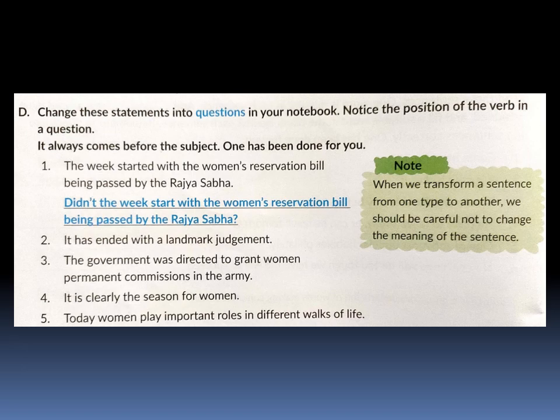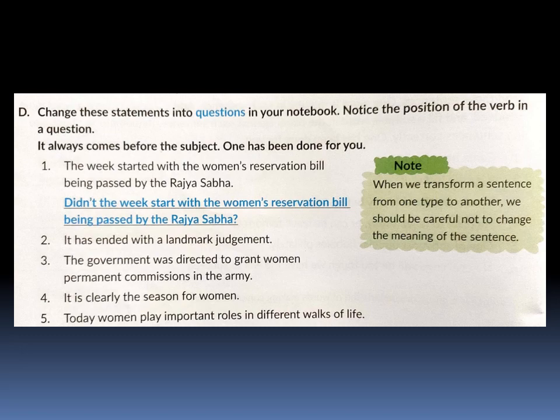So our next exercise is, we have a sentence here. You have to turn it into a question. Remember children, whenever you are changing one type of statement into a different kind of sentence, the meaning should remain intact. The meaning should not change. The first example is done for you. The week started with the Women's Reservation Bill being passed by the Rajya Sabha. We have to change it into a question. Didn't the week start with the Women's Reservation Bill being passed by the Rajya Sabha? Similarly, you will do the rest of the 4 questions on your own.